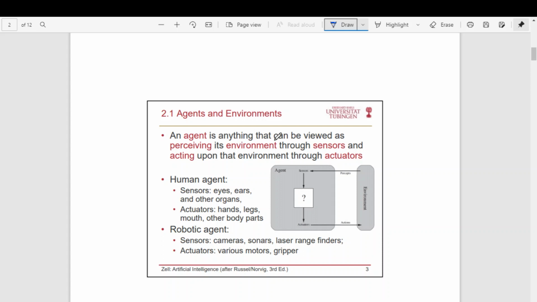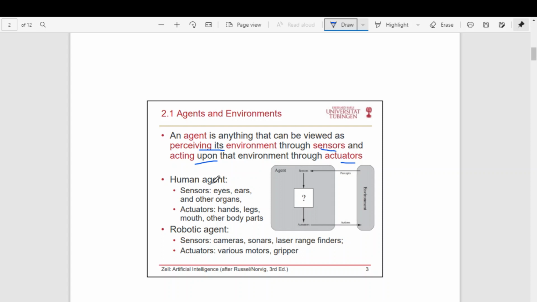So an agent is anything that can be viewed as perceiving its environment through sensors and acting upon the environment through actuators. We can formally define an agent something like this. The agent should have the ability to perceive the environment, that is, to sense the environment. So it should have some sensors.